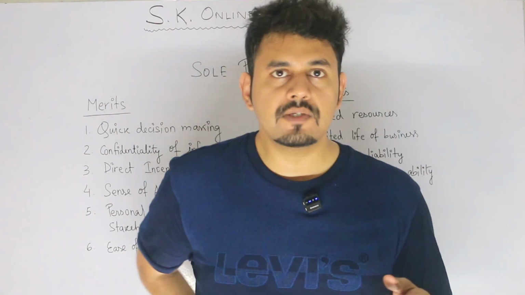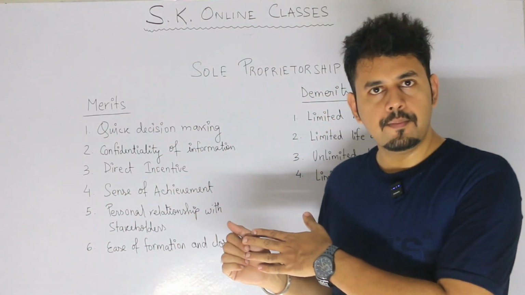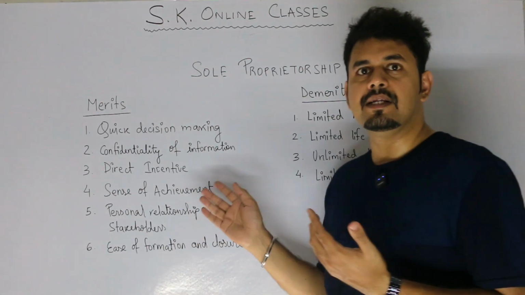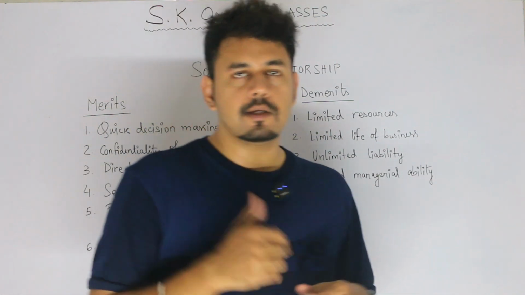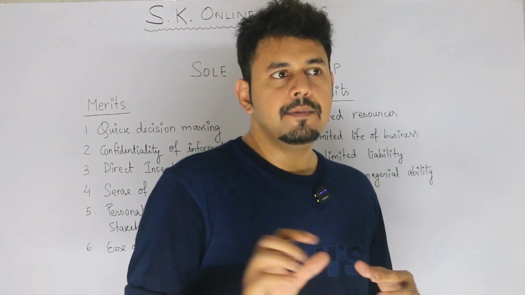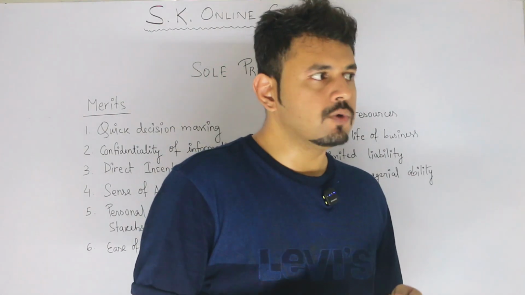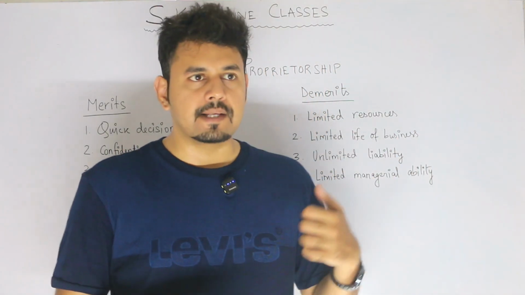So all the features which I am discussing with you are either a good point, which is a merit, or a demerit. Today, students, we will be discussing these merits and demerits. So without dragging the topic, which is very easy, let me give you some examples. You see a vegetable vendor selling some goods inside your locality or inside your complex.